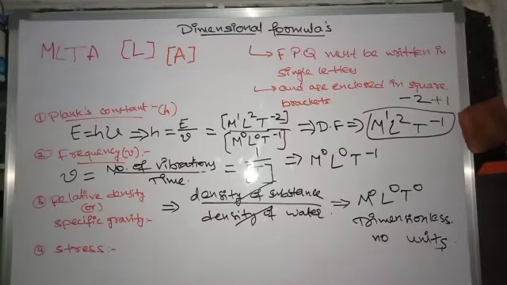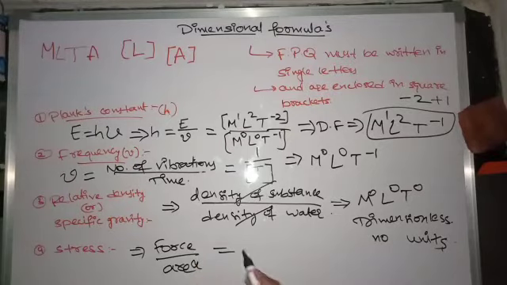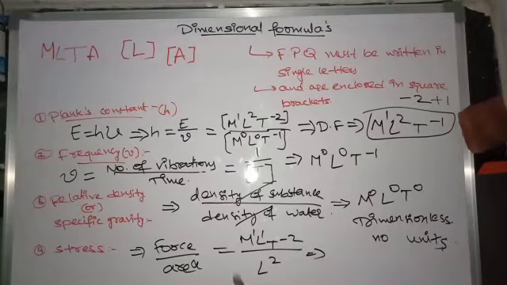And coming to stress, what is stress? Stress is force per unit area. We have derived the dimensional formula for force and area. The force dimensional formula is M1 L1 T power minus 2, and for area it is L2.